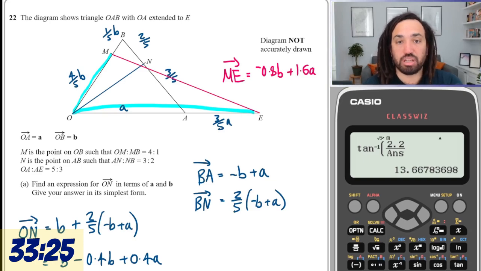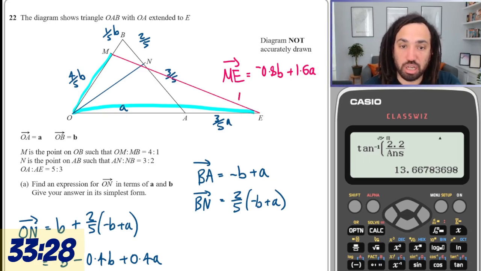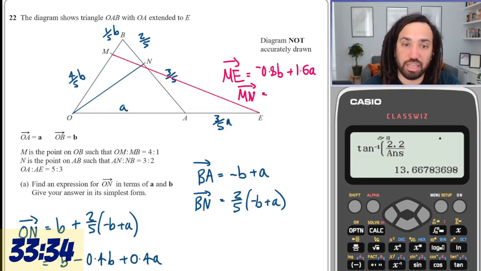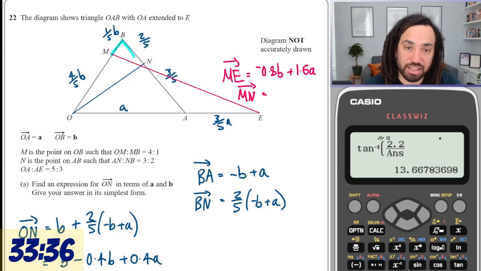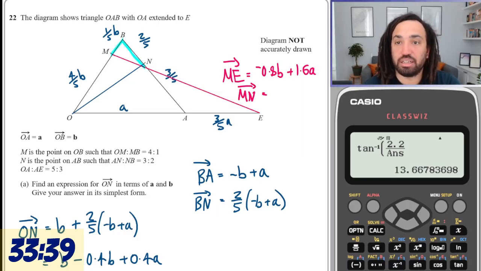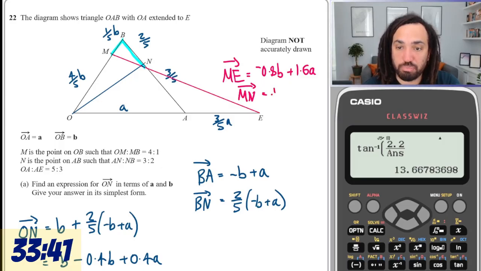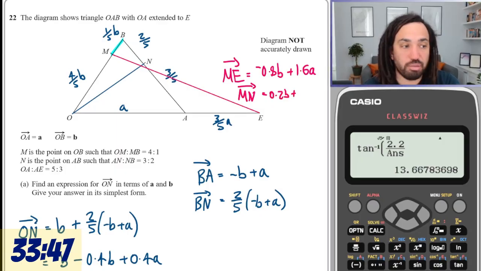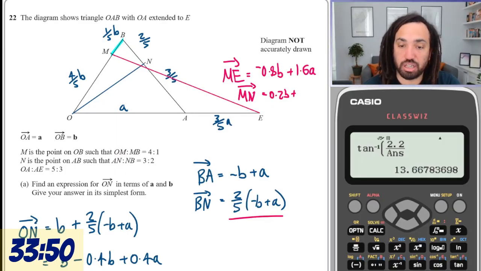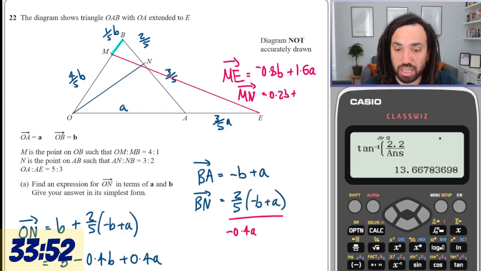Okay, and now let's just do MN. So M to N, that will be 1/5 b and then BN. So it is 1/5 b, which is 0.2b, plus BN, which is this, which is minus 0.4b plus 0.4a.